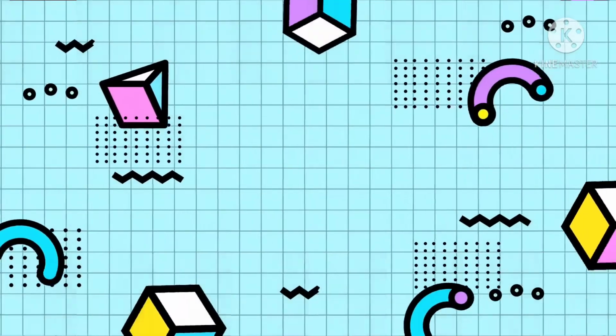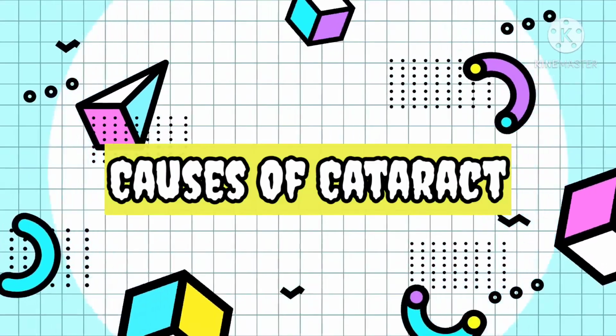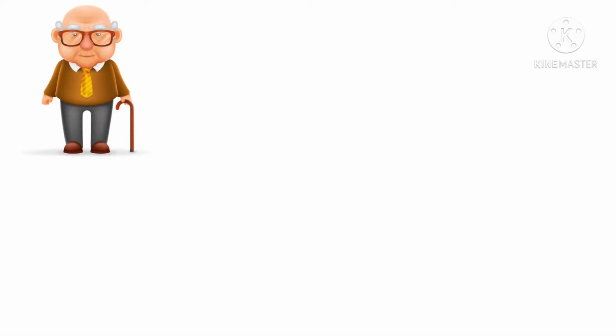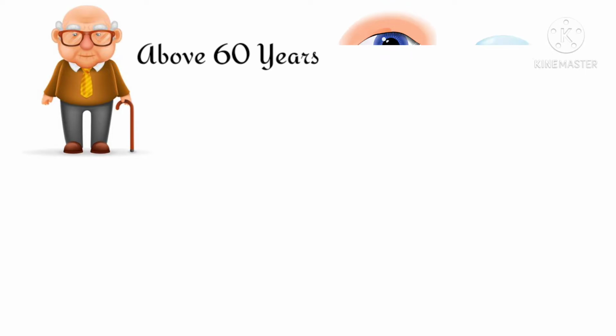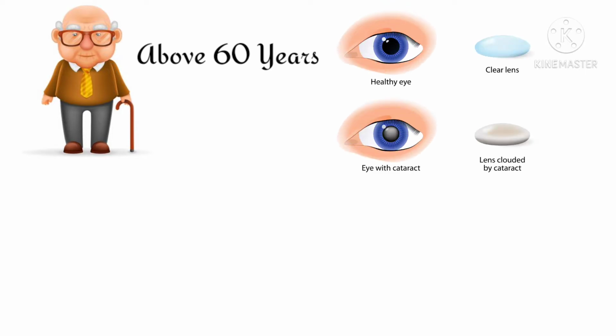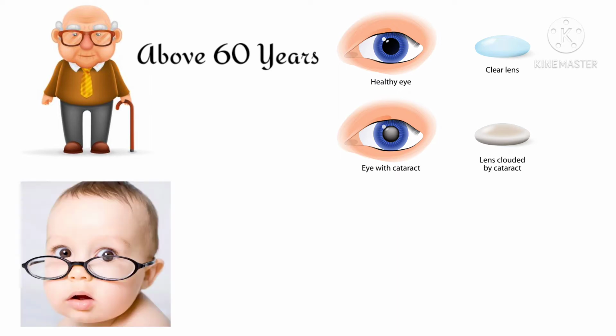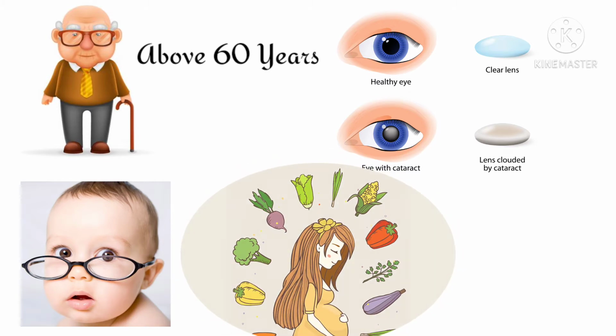There are various causative factors for cataract, but most importantly, generally, cataract occurs in older age, that is, people greater than 60 years of age. As age progresses, the lens, which is usually clear, becomes cloudy and thereby impairs the vision. And we also see cataract in newly born babies. The main reason behind this is that in pregnancy, if the mother has malnutrition, then the child may have cataract.